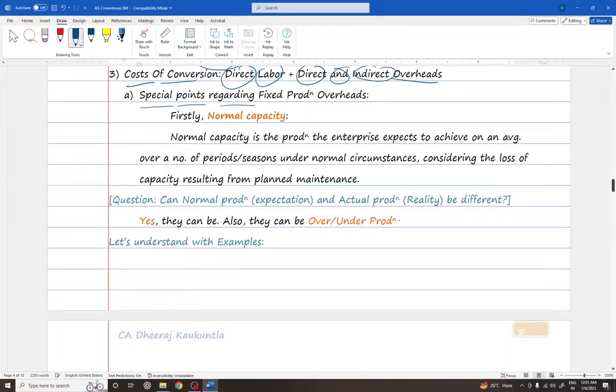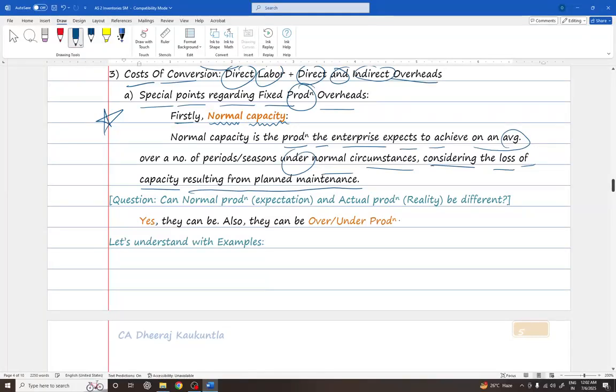Now, special points regarding fixed production overheads. This is an important part. Please pay more attention. Firstly, we'll try to get an understanding of normal capacity. Normal capacity is the production the enterprise expects to achieve on an average over a number of periods or seasons under normal circumstances, considering the loss of capacity resulting from planned maintenance.